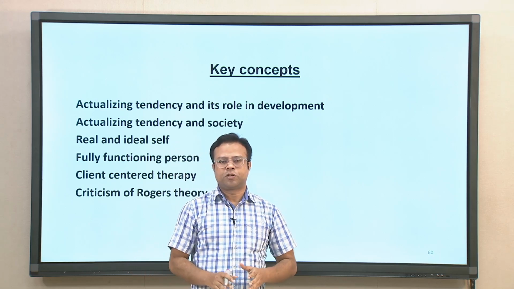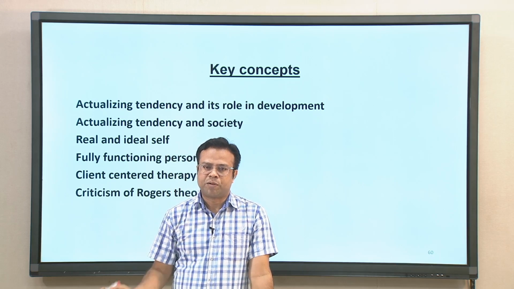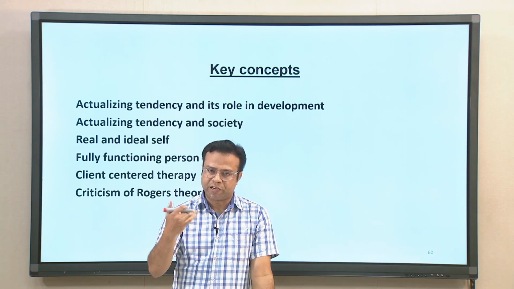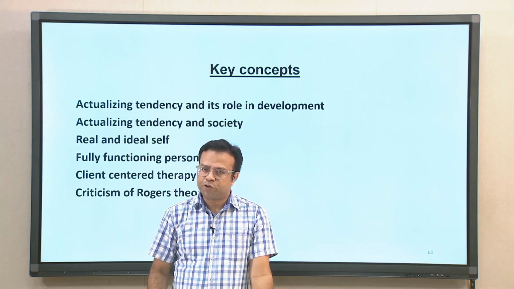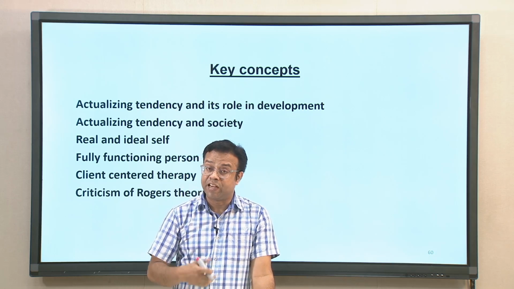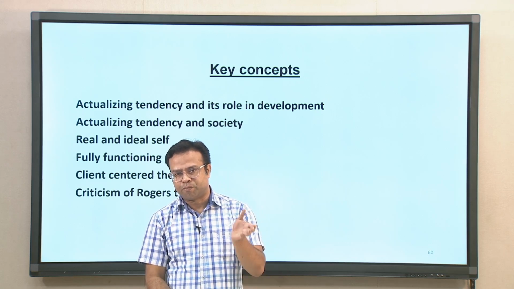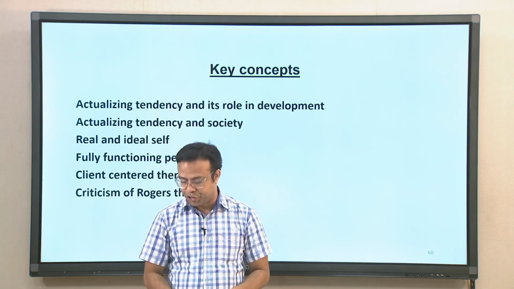We will talk about the concept of real self and ideal self. We will also talk about the concept of the fully functioning person as proposed by Carl Rogers, and in brief some of the major ideas behind client centered therapy. At the end we will be discussing some criticism of Rogers' theory.